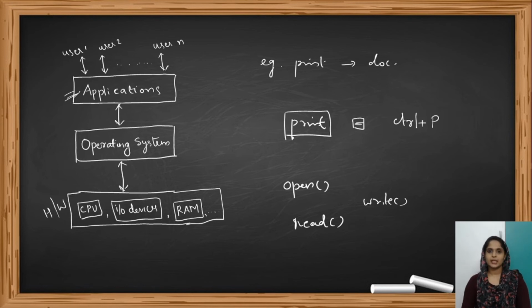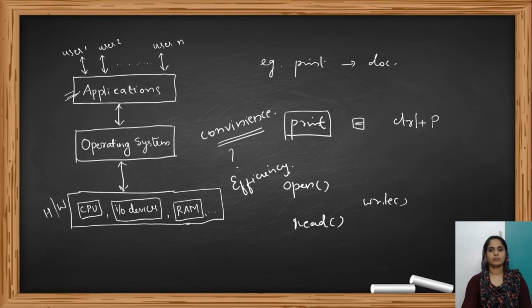So we can say that the primary goal of an operating system is convenience. So what's another goal of an operating system? It is efficiency. For a common user, convenience is the most important thing.